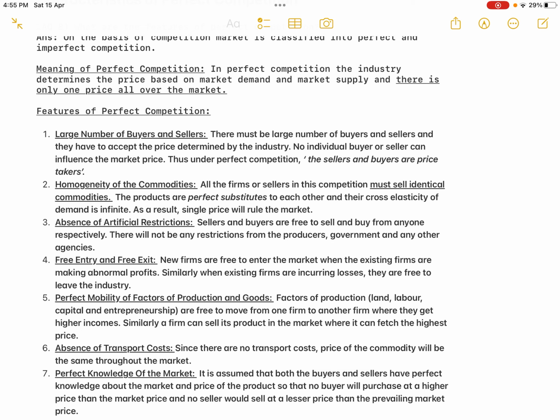If seller A is charging a lower price, automatically the buyer will go to seller A because he is getting the same product. So that's another reason the price will not change. Seller A will not charge less and seller B will not charge a higher price. Okay, and the cross elasticity of demand is infinite. So if two commodities are perfect substitutes, then the cross elasticity is infinite. Then you can totally change the commodity.